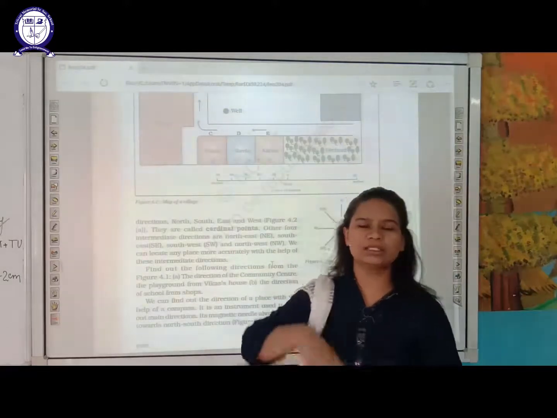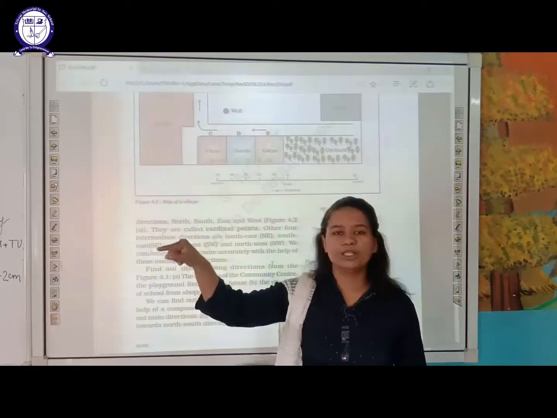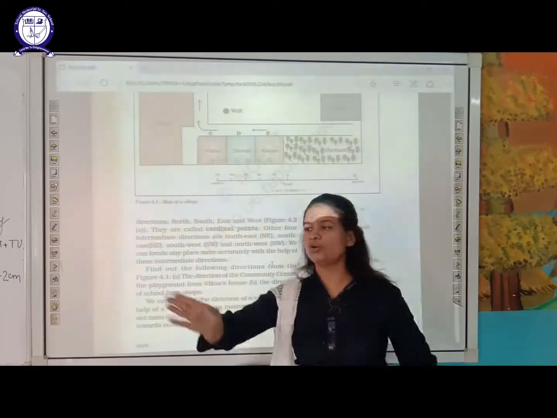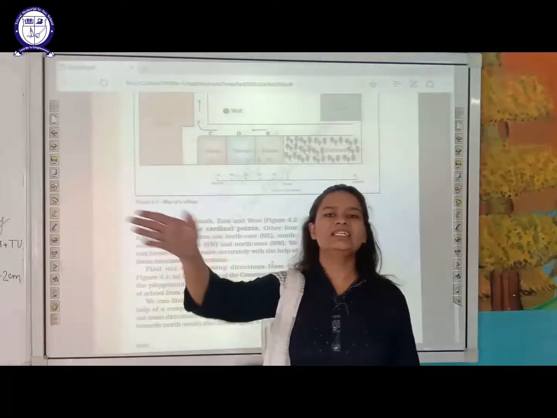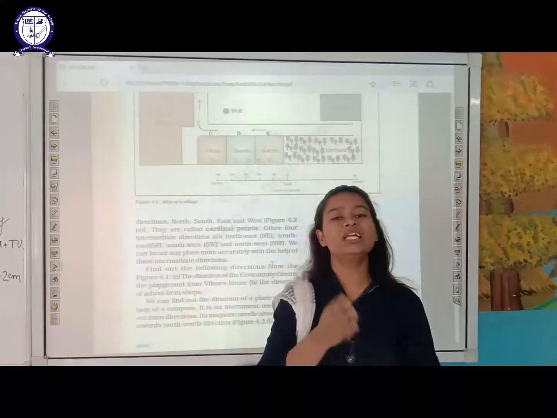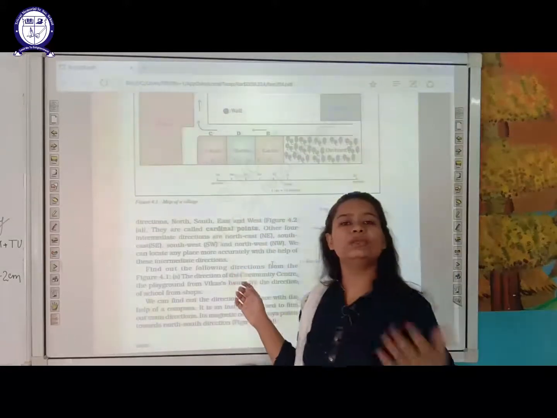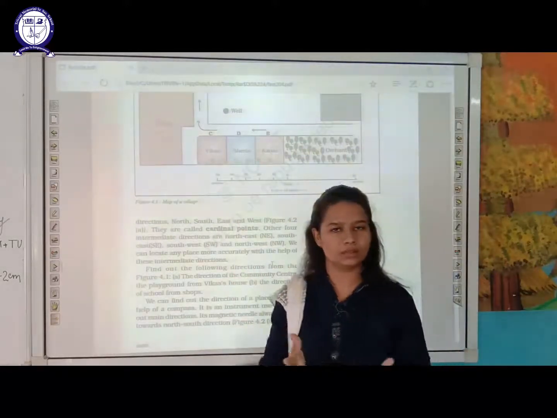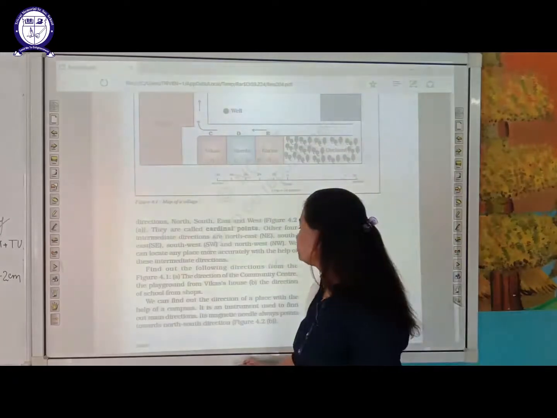Suppose you are going somewhere, you ask, where is this particular place? One type of direction is go right, go left, or another is go to the north, then turn left, then go to the south, then go straight. What are the uses of these directions? They help us to reach the particular place or location where we want to reach.